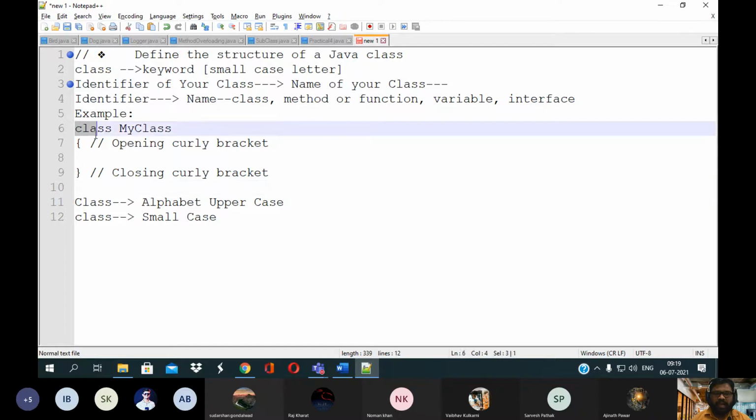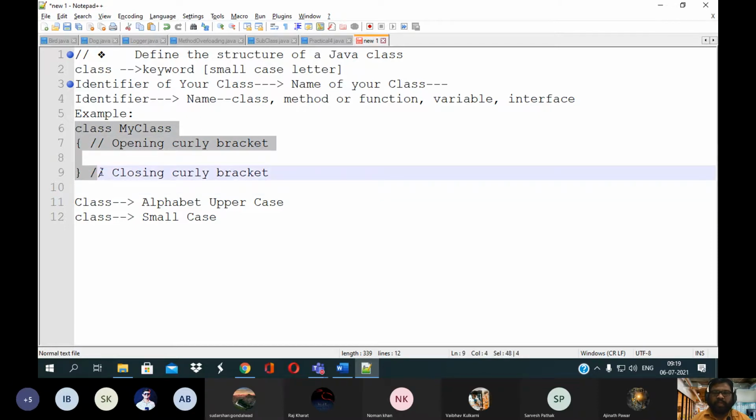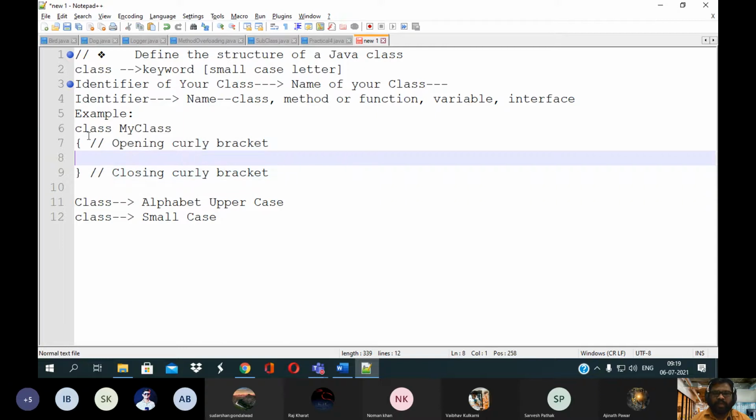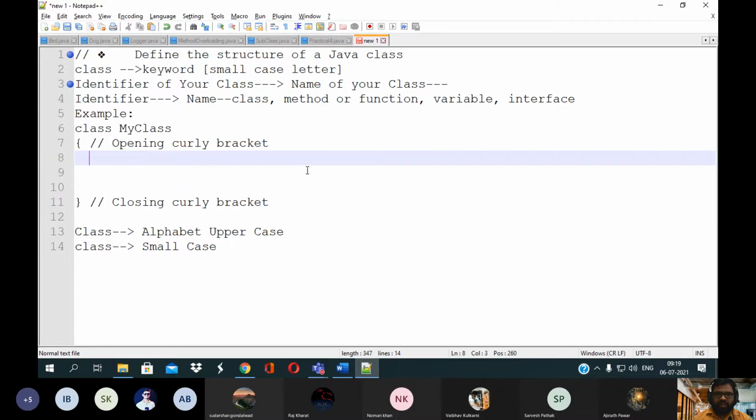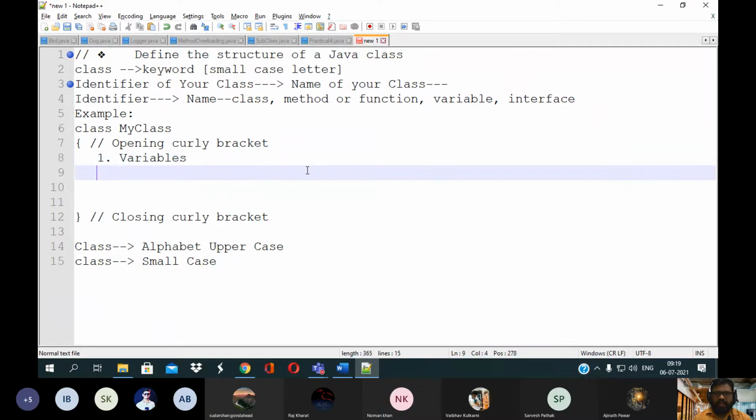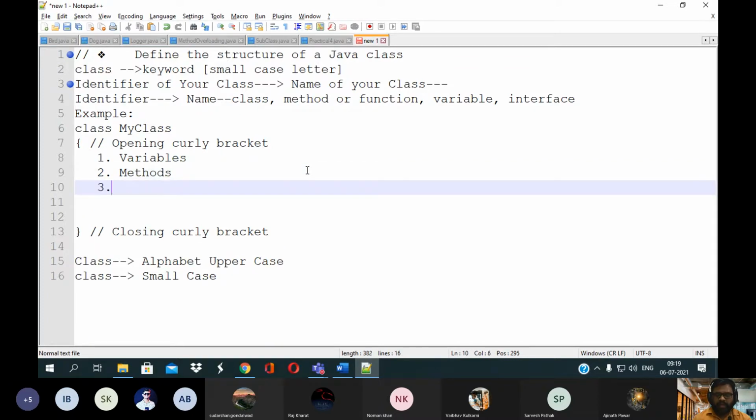So this is how we define the structure of your Java class. Now you can define any number of things within or under this class. What things can you add? First, you can add variables. You can add methods. You can call other methods.